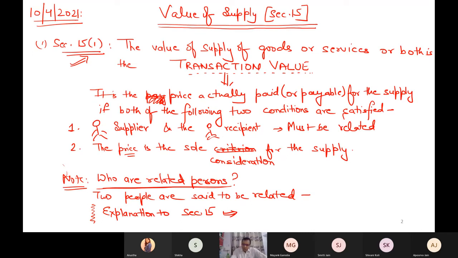This is what my section 15 subsection 1 is. Next point now, a small example, a very small example, and you can tell me the answer.